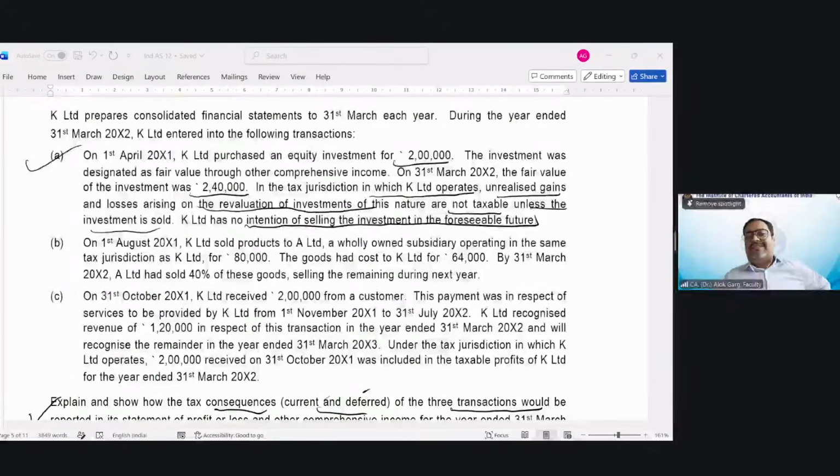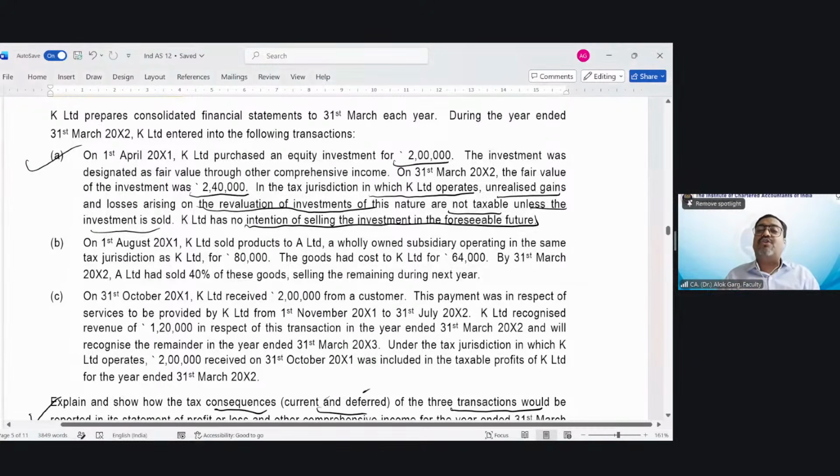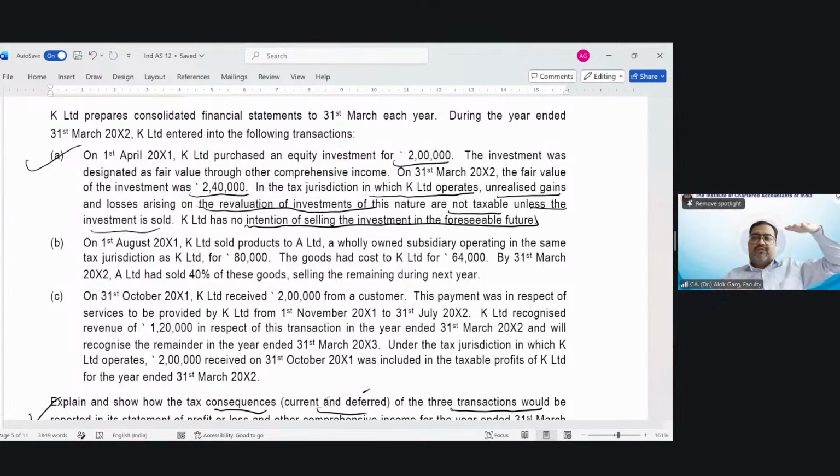But what about deferred tax, my dear friends? First of all, you need to compute your book base. What is your book base? What is the carrying value? 2,40,000 in the books of accounts. So your book base is 2,40,000. What is your tax base? Your tax base is 2 lakh only.